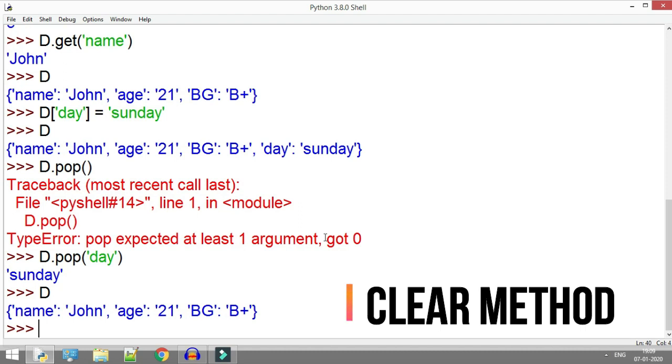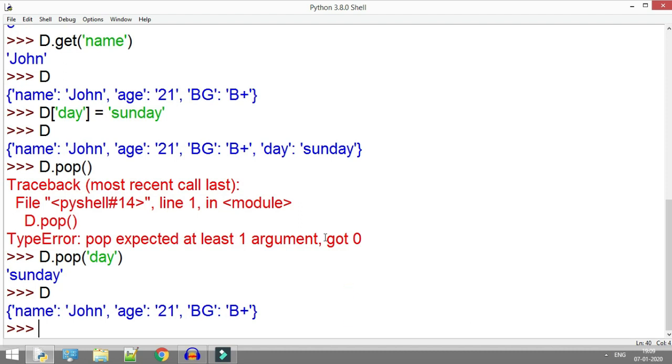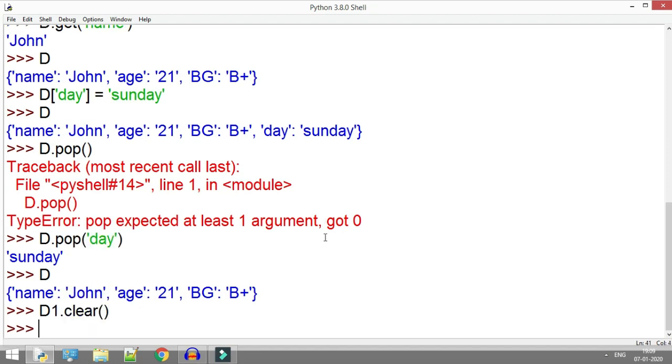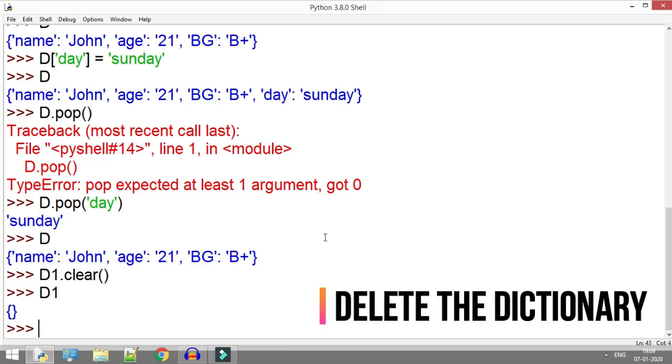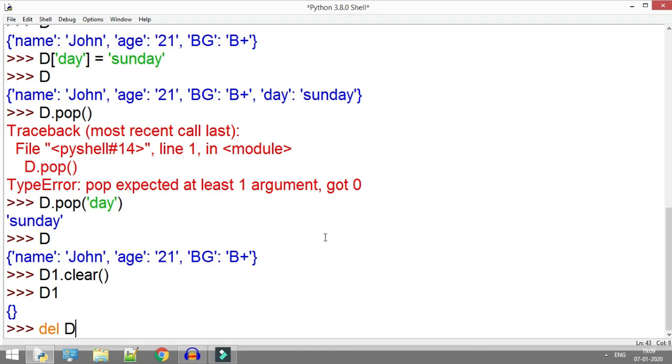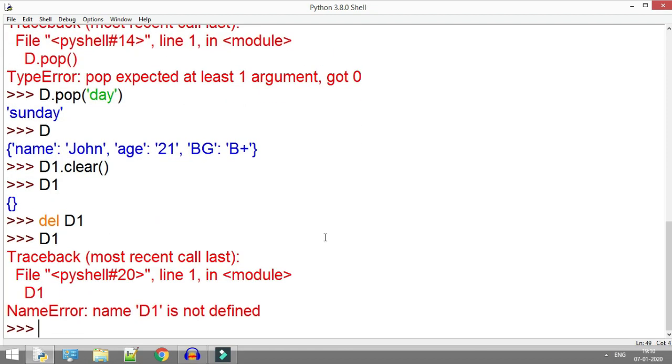Now we use the clear method. Suppose I want to clear all the elements of d1, then I use the d1.clear method, and now d1 is clear. Similarly, if I want to delete d1, then we use del d1 and d1 is deleted.